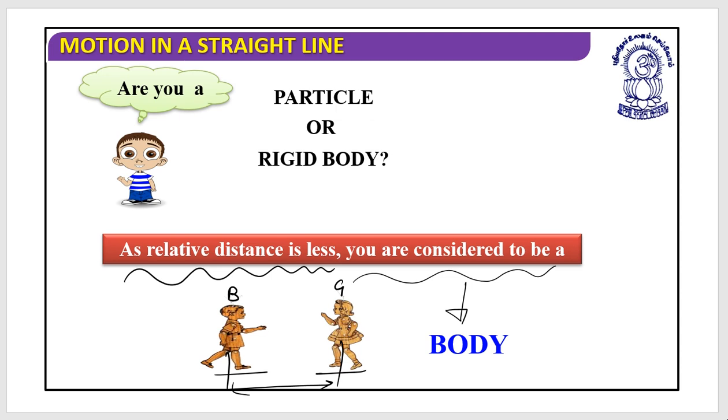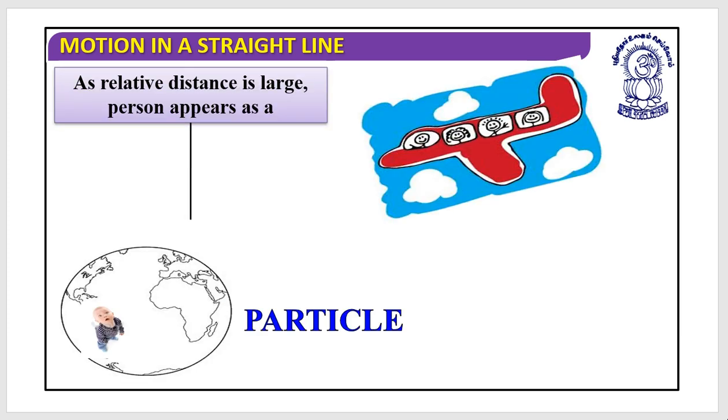Then when should I consider myself as a particle? Let's look at this. Suppose some people are sitting in an aeroplane, and you are here, wondering where those people are going.